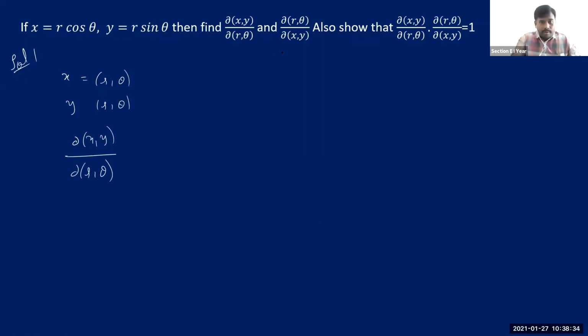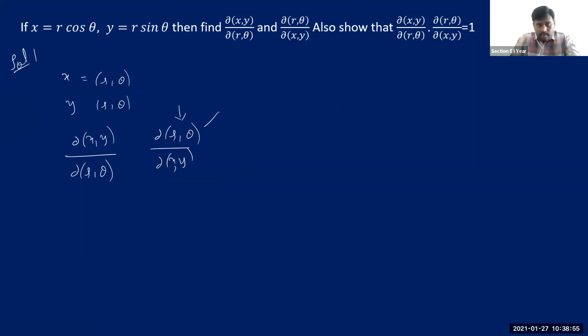But how to evaluate the other one, dou(r,theta) by dou(x,y)? In fact, to evaluate the Jacobian of r and theta with respect to x and y, remember, we always have dependent variables in the numerator and independent variables in the denominator.